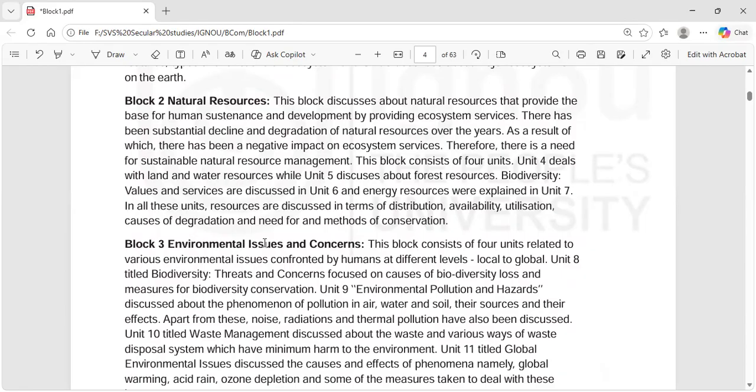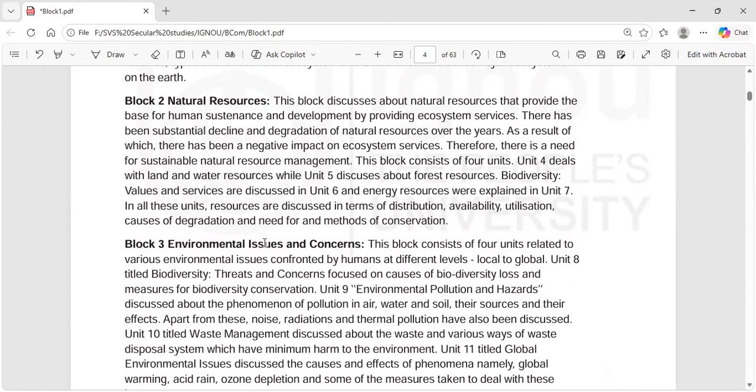There has been substantial decline and degradation of natural resources over the years, as a result of which there has been a negative impact on ecosystem services. Therefore, there is a need for sustainable natural resource management.